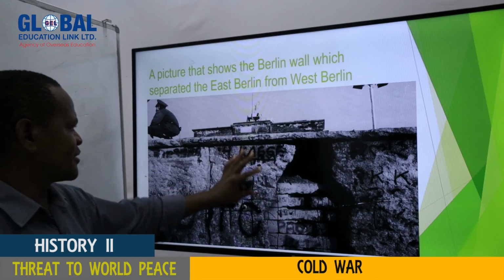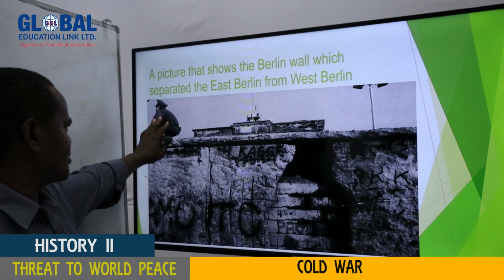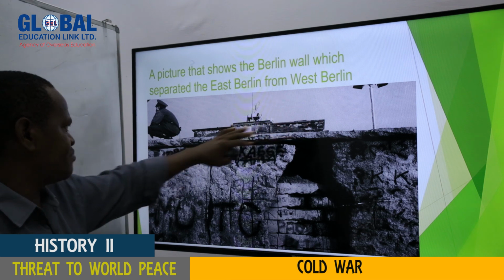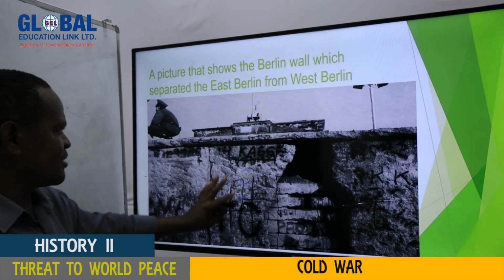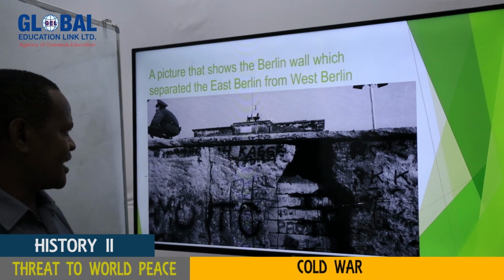This is the Berlin Wall, as you can see, a very thick wall, and this is the soldier who was guarding the wall, and this is the guarding post, as you can see at the top. So this implies that there was really a Cold War at that time.